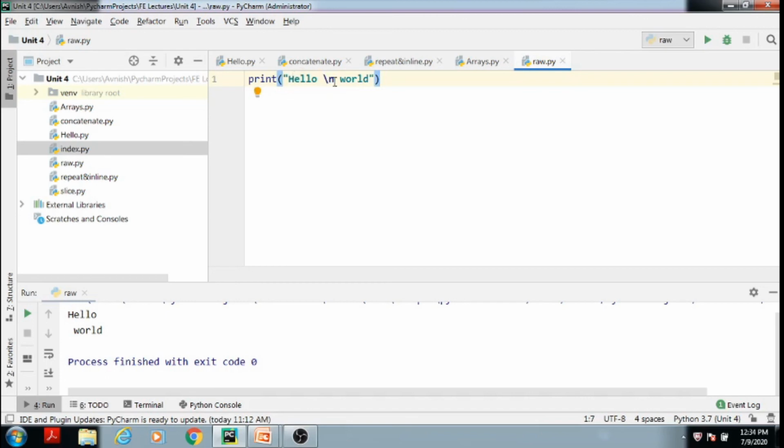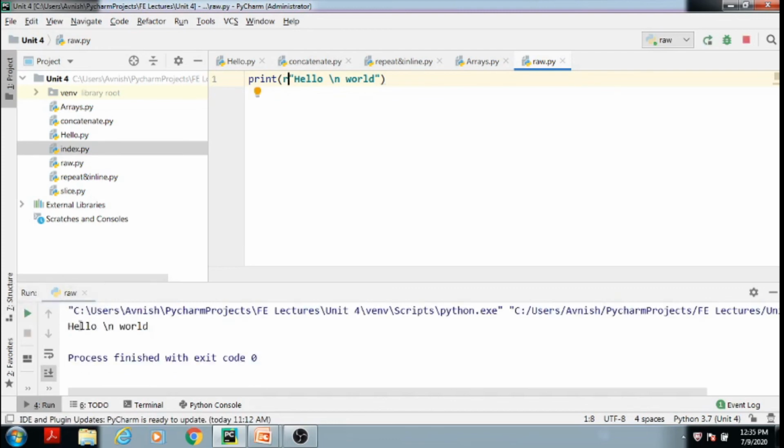For that, we only have to put r as a character in front of your string. Now you can see the difference between the previous output and the current output. See, this string is printed as it is.